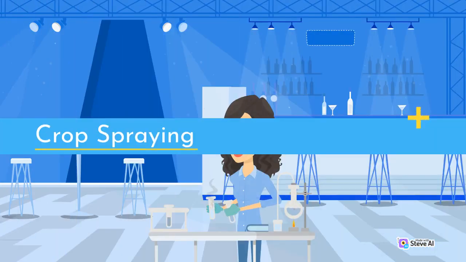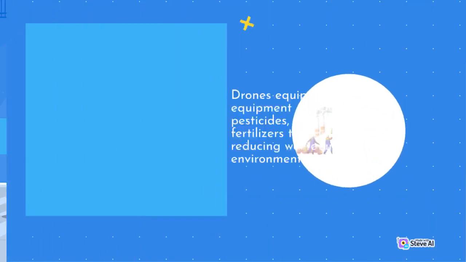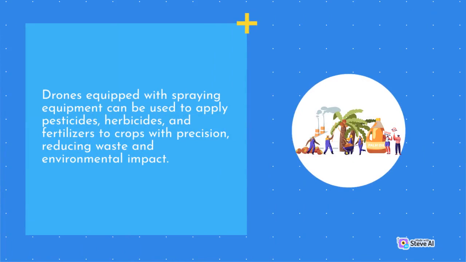Crop spraying. Drones equipped with spraying equipment can be used to apply pesticides, herbicides, and fertilizers to crops with precision, reducing waste and environmental impact.